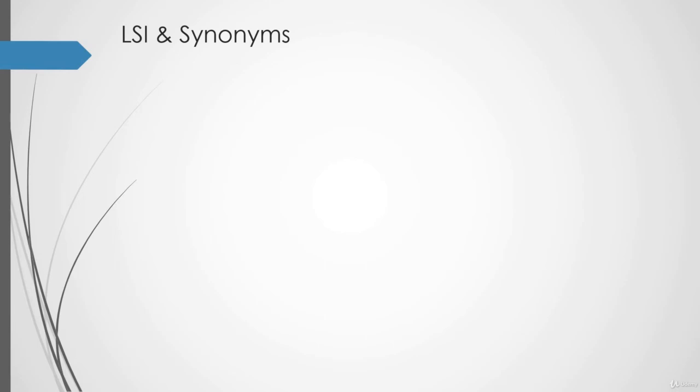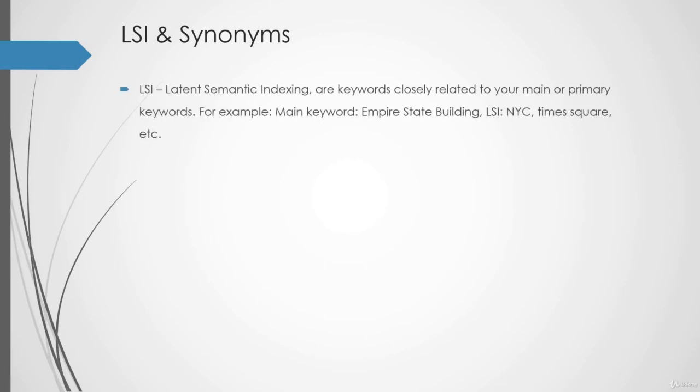LSI and synonyms. LSI stands for latent semantic indexing, and these are keywords closely related to your main or primary keywords. For example, if you're writing an article on the keyword Empire State Building, your LSI keywords would be NYC, Times Square, etc. As you can see, NYC and Times Square are not actually part of the Empire State Building, but they are closely related because the Empire State Building is located in NYC, right? So Google is actually expecting these types of relevant keywords in your content.